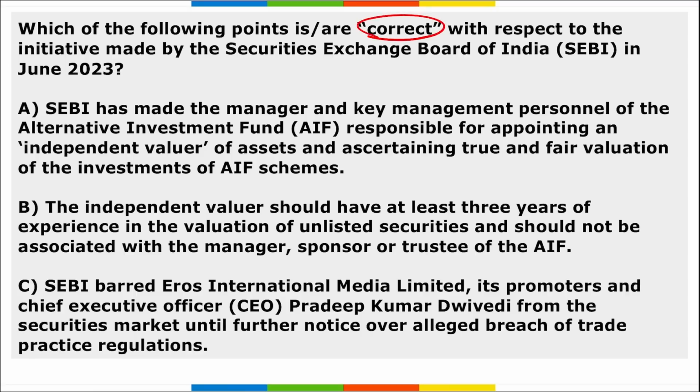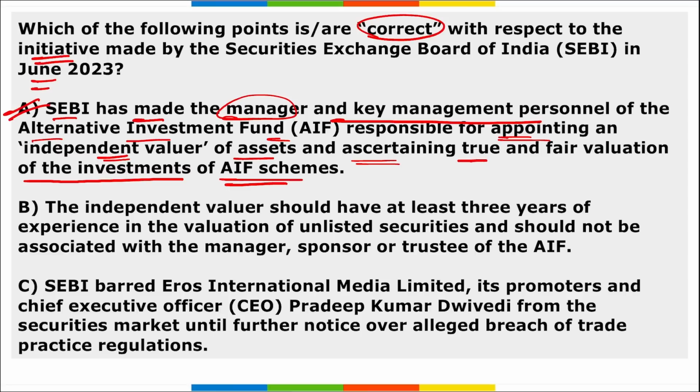Next, which among the following is correct with respect to the initiative made by SEBI in June? So if we look at that, option 1, SEBI has made the manager and key management personnel of the alternative investment fund responsible for appointing an independent valuer of assets and ascertaining true and fair valuation of the investments of the AIF scheme. So A is correct. B, the independent valuer should have at least 3 years of experience in the valuation of unlisted securities and should not be associated with the manager, sponsor or trustee of the AIF. Yes, B is also correct.